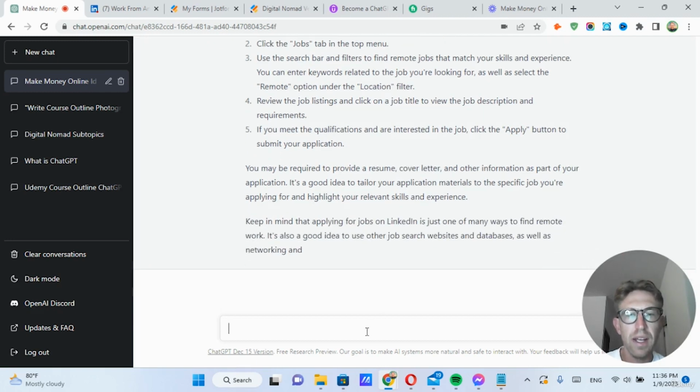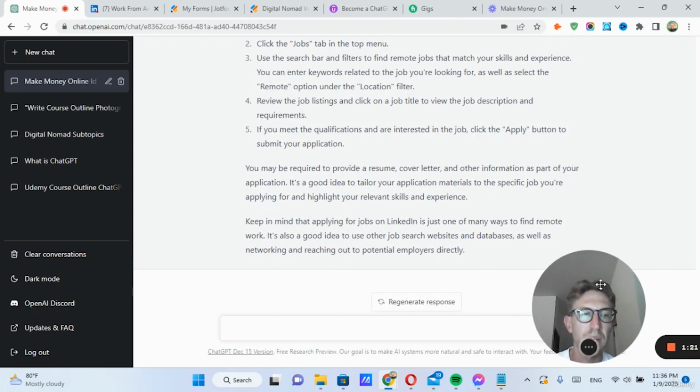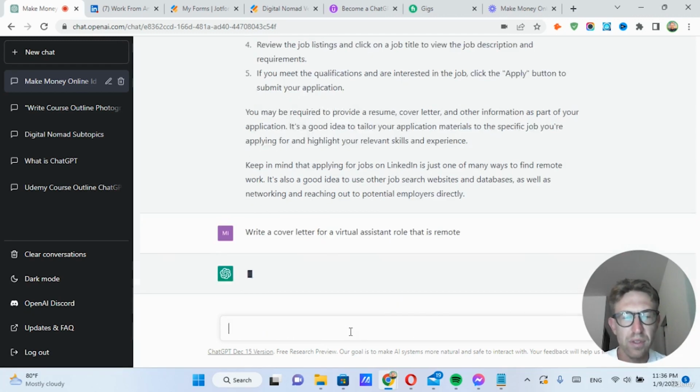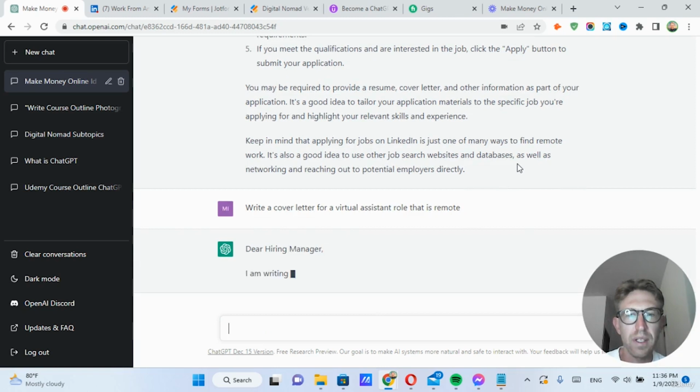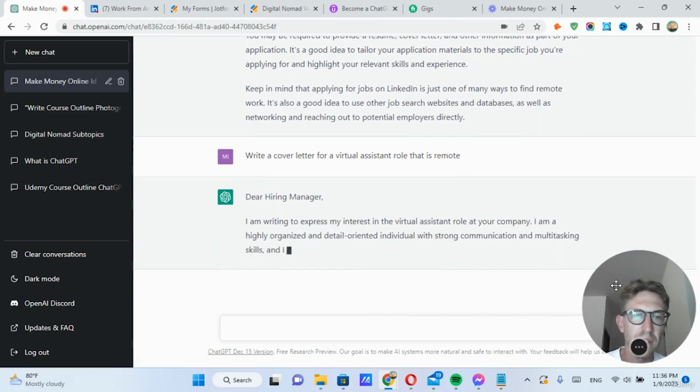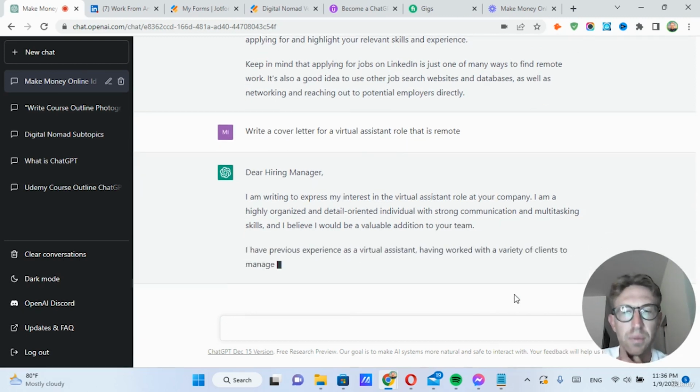And I'm sure you can use ChatGPT to write a cover letter for you too. So: write a cover letter for a virtual assistant role that is remote. Let's just see what it comes up with. So there it is. It's writing the exact cover letter that you can use to apply for a virtual assistant role.